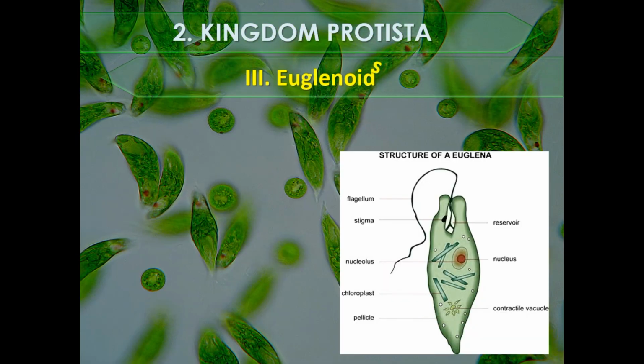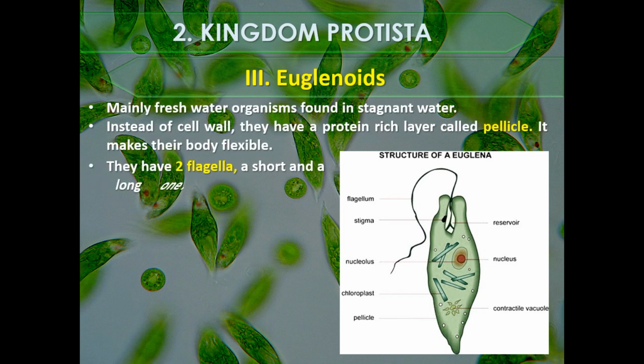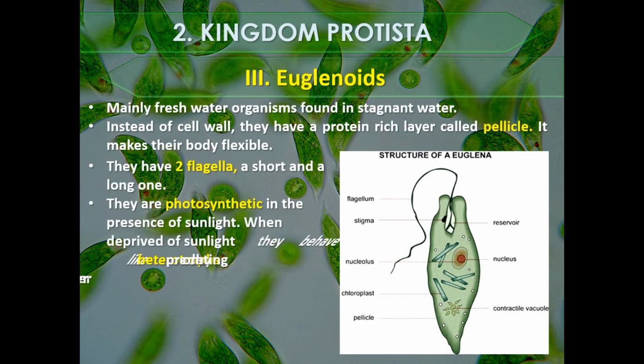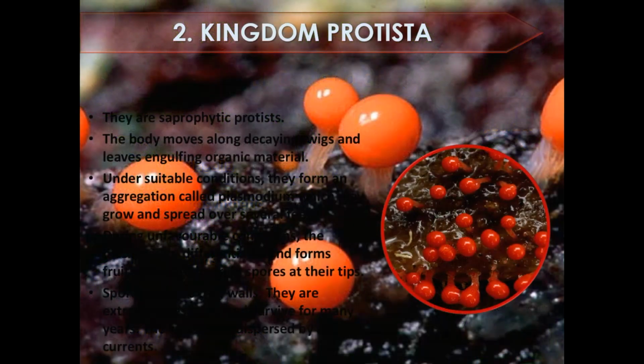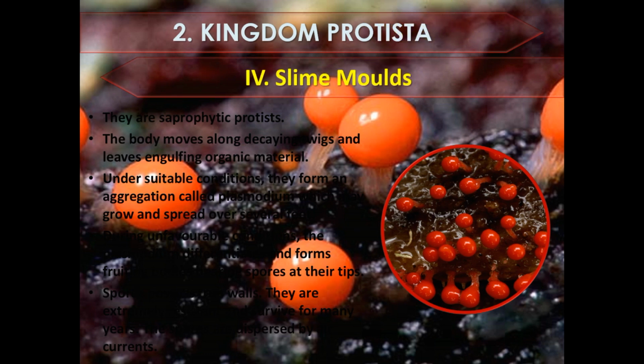Euglenoids are mainly freshwater organisms found in stagnant water. Instead of a cell wall, they have a protein-rich layer called pellicle. It makes their body flexible. They have 2 flagella, a short and a long one. They are photosynthetic in the presence of sunlight. When deprived of sunlight, they behave like heterotrophs by predating on other smaller organisms. The pigments of euglenoids are identical to those of higher plants. Example, Euglena.